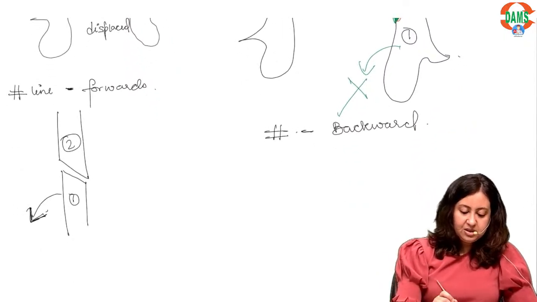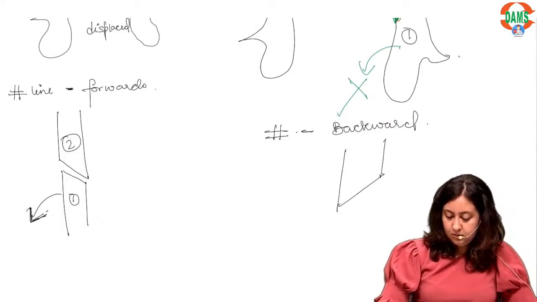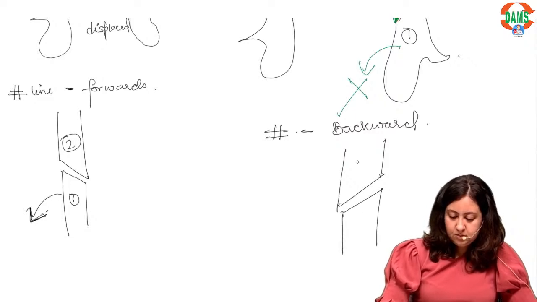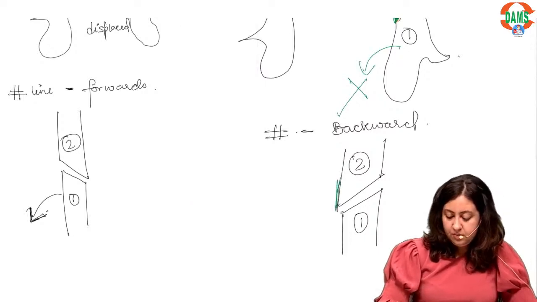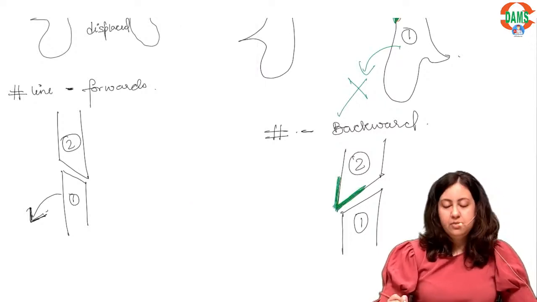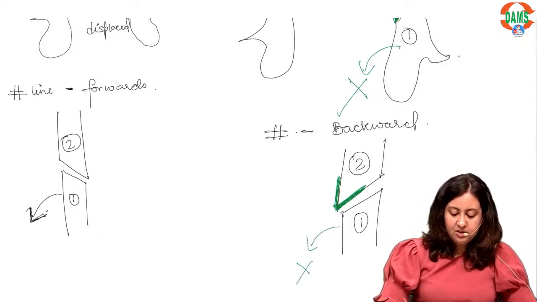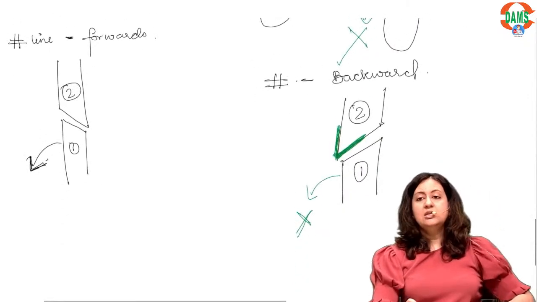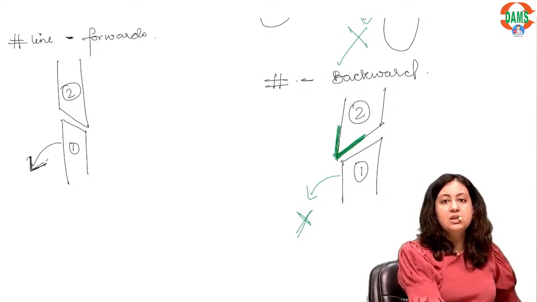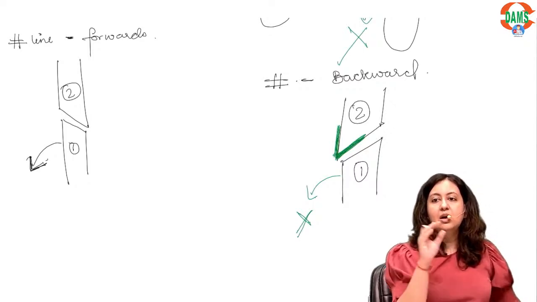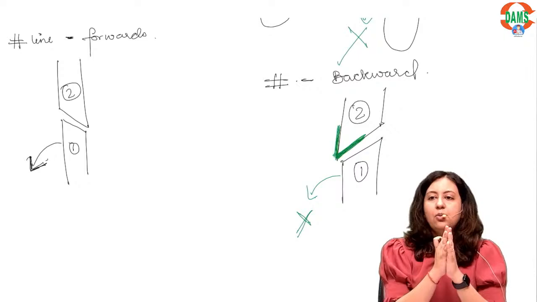We can simplify this and understand. Segment 2, segment 1. This ledge of bone will prevent the displacement of segment 1. Yes, this is vertically, because we are viewing in the occlusal plane. See, you don't need to mug up.